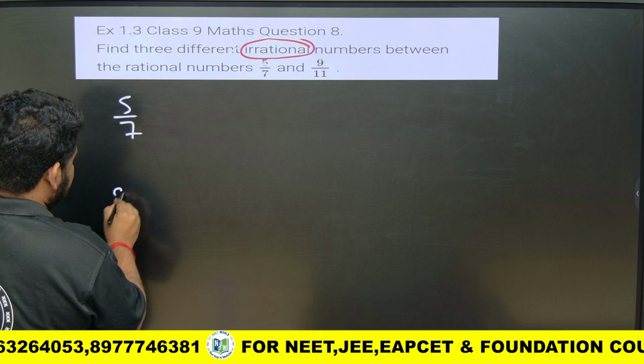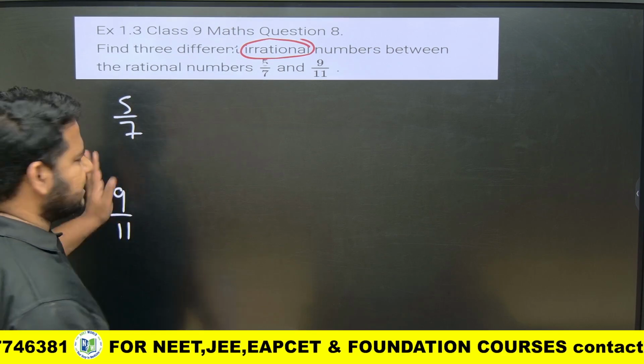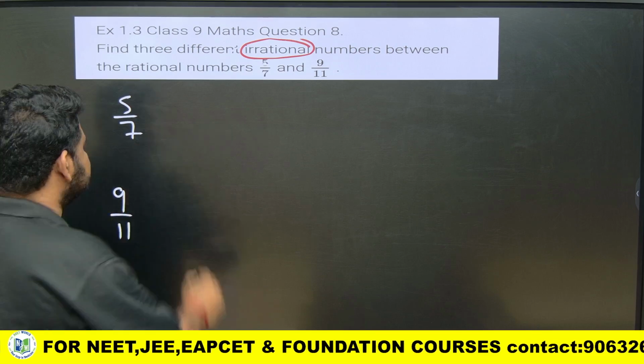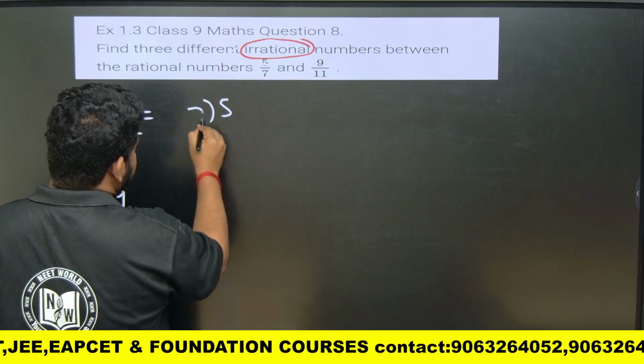5 by 7 and 9 by 11. So for this, how to find three different irrational numbers? First, let us use the long division method and find out what is the value of this. Okay, 5 by 7. So let me write down 5 divided by 7.